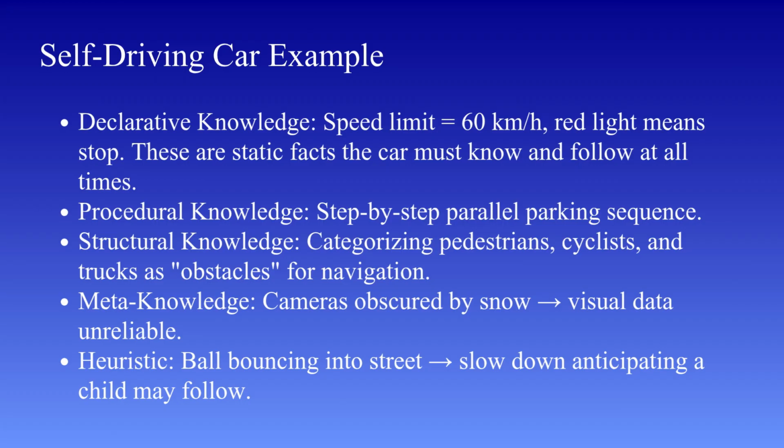Declarative knowledge provides facts. Procedural knowledge enables actions. Structural knowledge organizes understanding. Meta knowledge guides decision making. Heuristic knowledge improves efficiency and safety. This integration is what makes modern AI systems truly intelligent. And this is exactly why understanding different types of knowledge is so important.